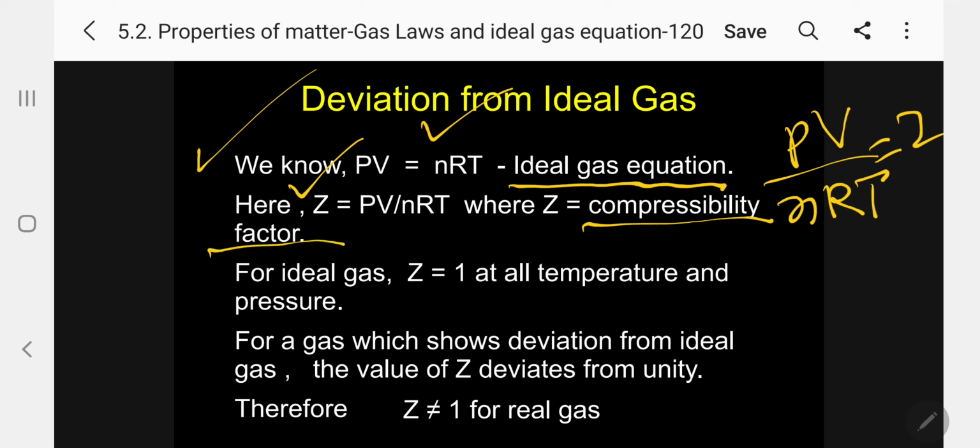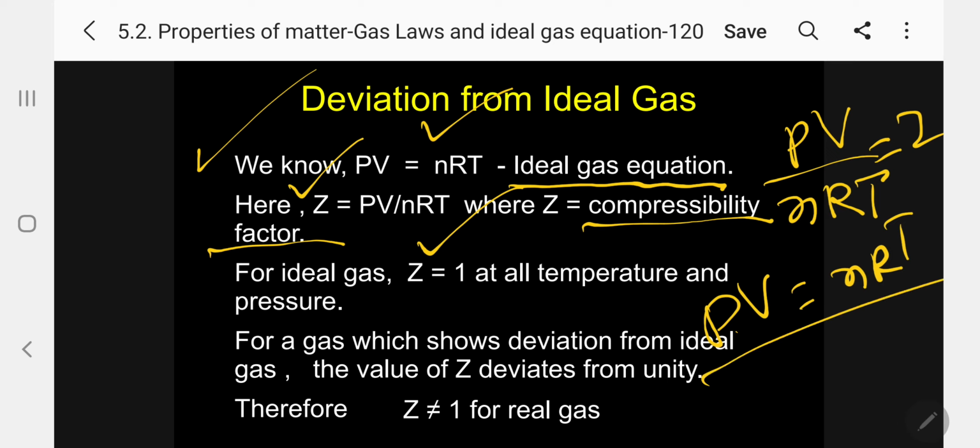You know what is compressible? By compressing, gas can be converted into liquid. So this is the compressibility factor. The important information you must know: for ideal gas, Z equal to 1 at all temperature and pressure. That is PV equal to nRT.